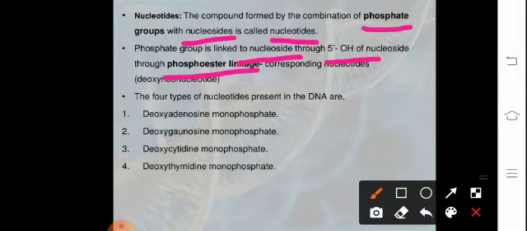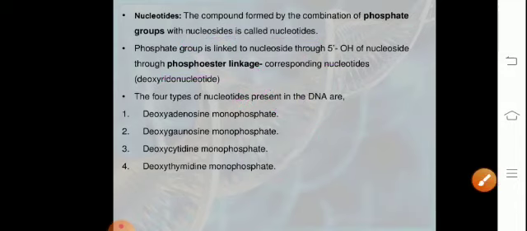And if two nucleotides are linked, then it is referred to as a phosphodiester linkage. Many nucleotides can similarly be added to form a polynucleotide chain. So the 4 types of nucleotides present in the DNA are deoxyadenosine, deoxyguanosine, deoxycytidine and deoxythymidine monophosphate respectively.